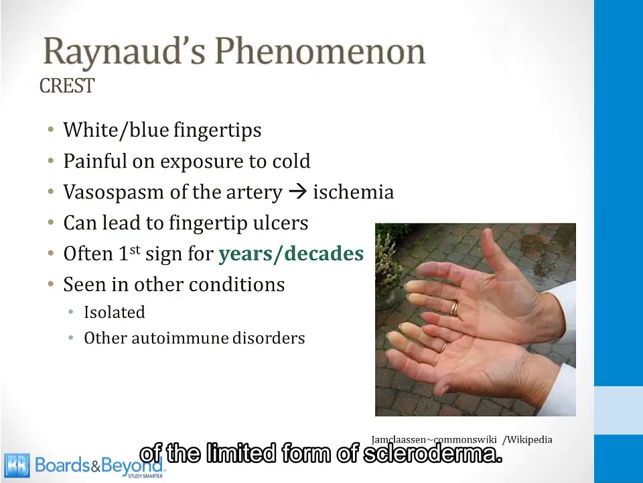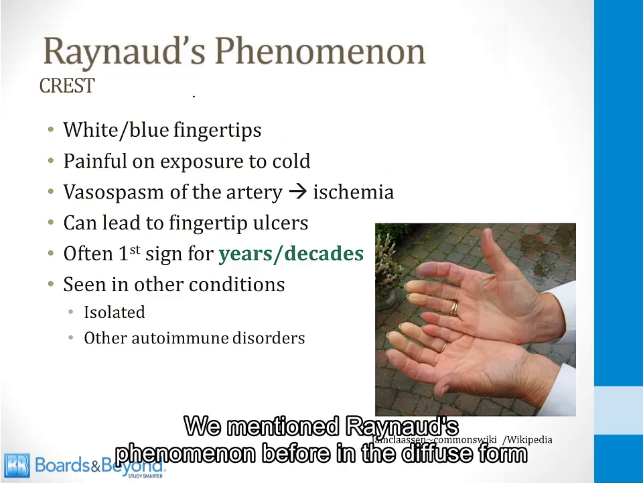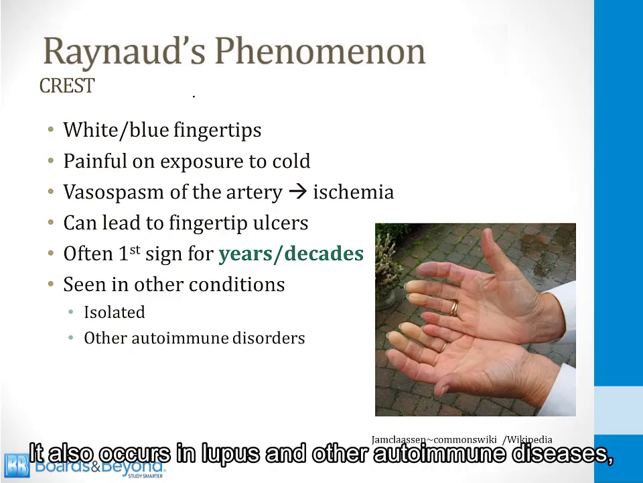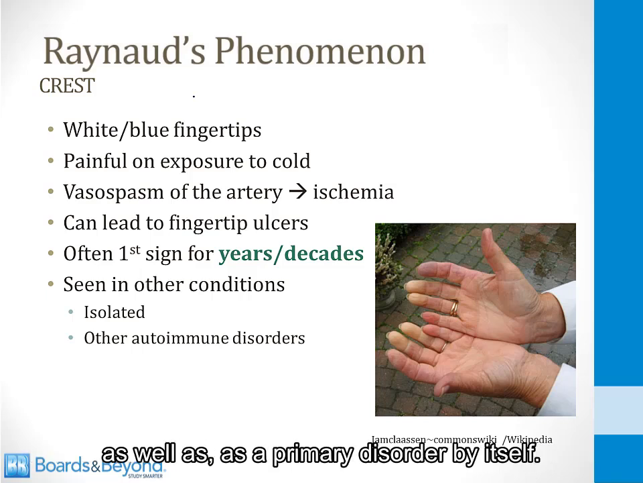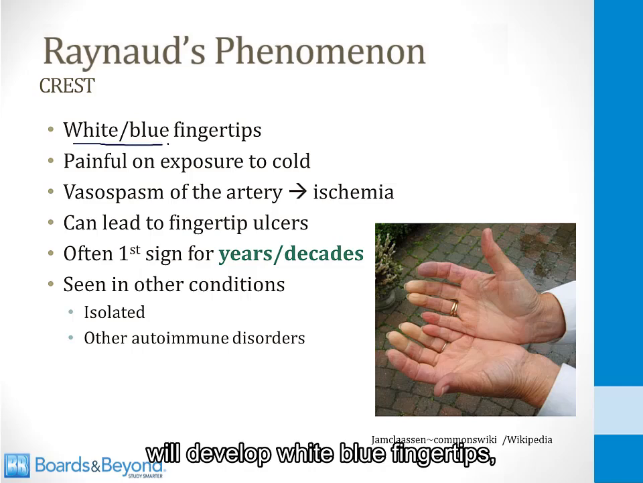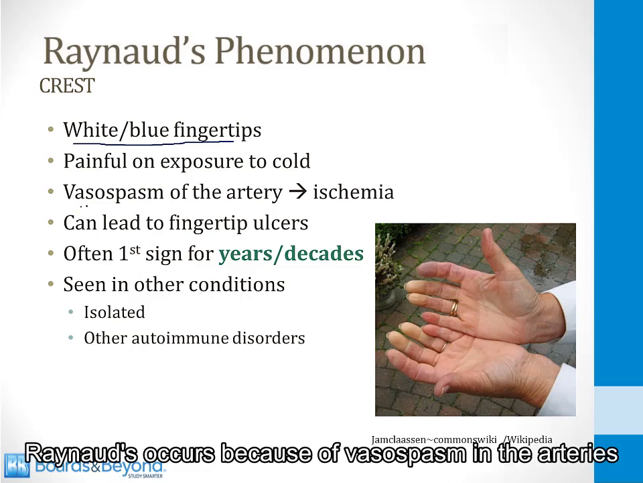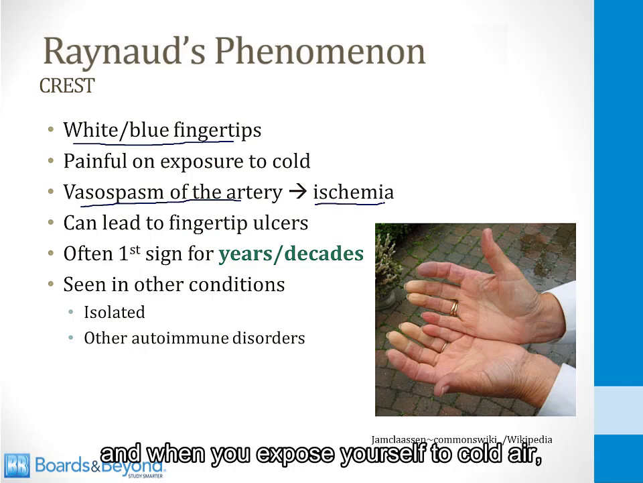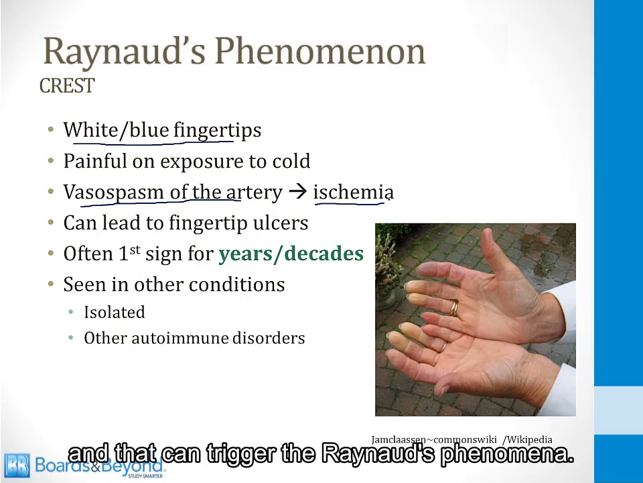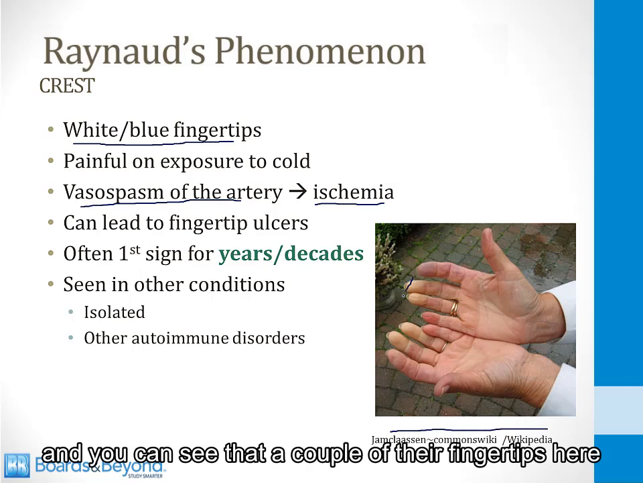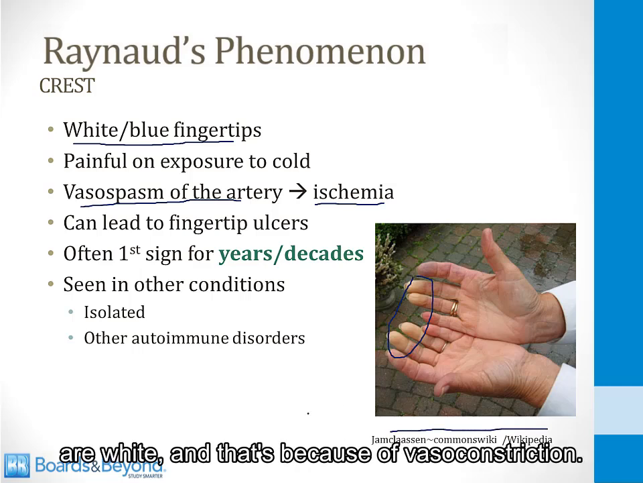We mentioned Raynaud's phenomenon before in the diffuse form because it can occur in the diffuse form of scleroderma. It also occurs in lupus and other autoimmune diseases, as well as a primary disorder by itself. People who have Raynaud's phenomenon will develop white-blue fingertips, especially on exposure to cold. Raynaud's occurs because of vasospasm in the arteries that lead to ischemia, and when you expose yourself to cold air, the vessels naturally constrict, and that can trigger the Raynaud's phenomenon. This is a picture of someone with Raynaud's, and you can see that a couple of their fingertips here are white, and that's because of vasoconstriction.